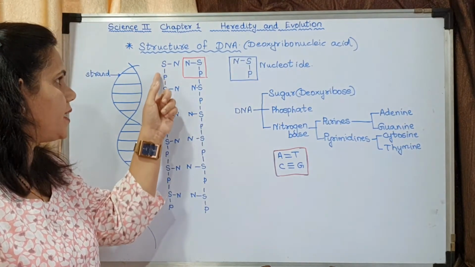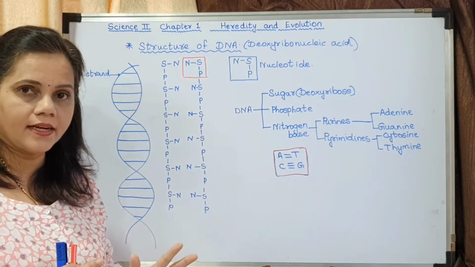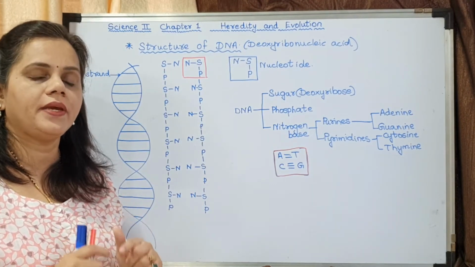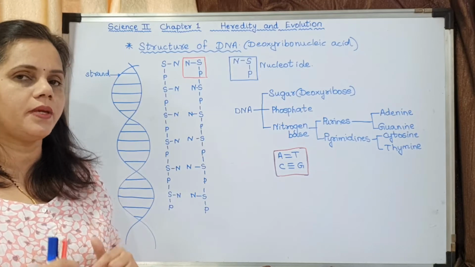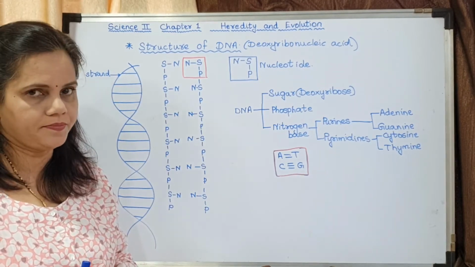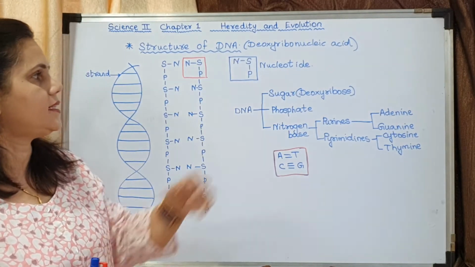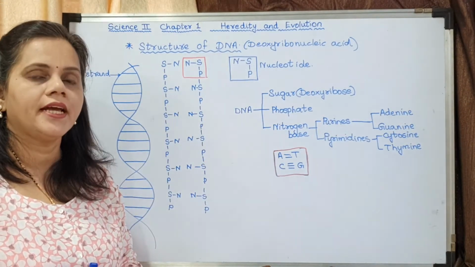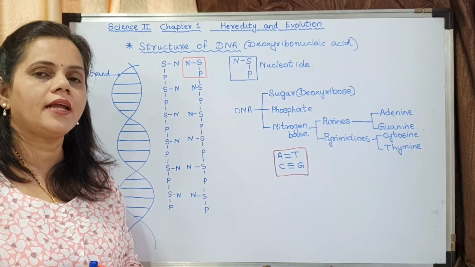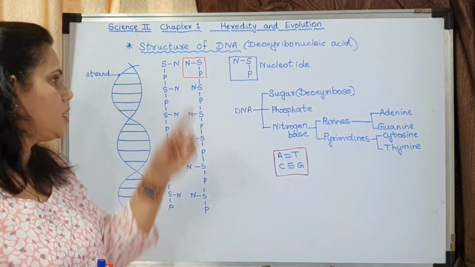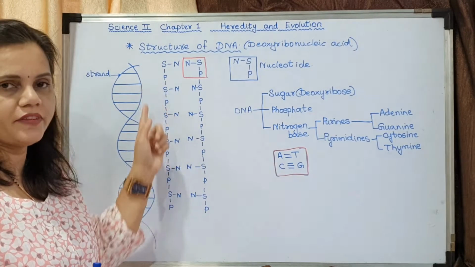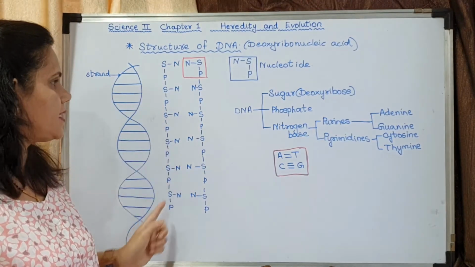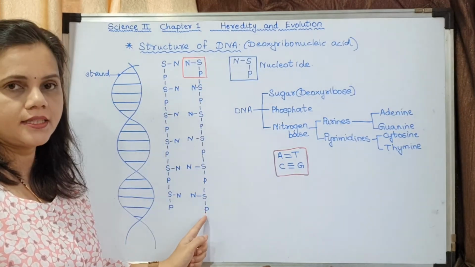So one strand is made up of SP, SP, SP, SP and so on. S stands for sugar and P stands for phosphate. So the strands are made up of SP, SP, SP. This is one strand, this is the other strand.